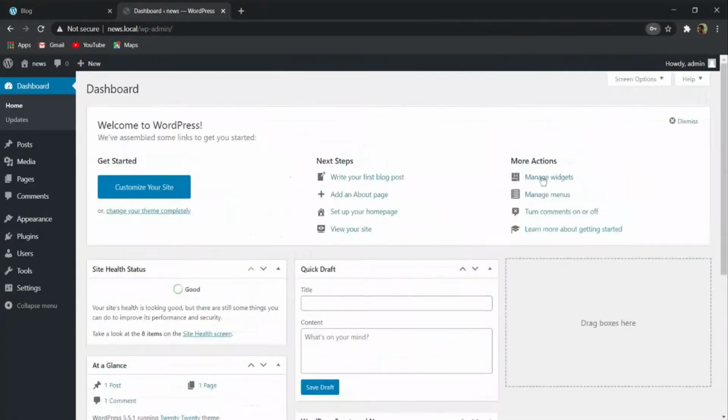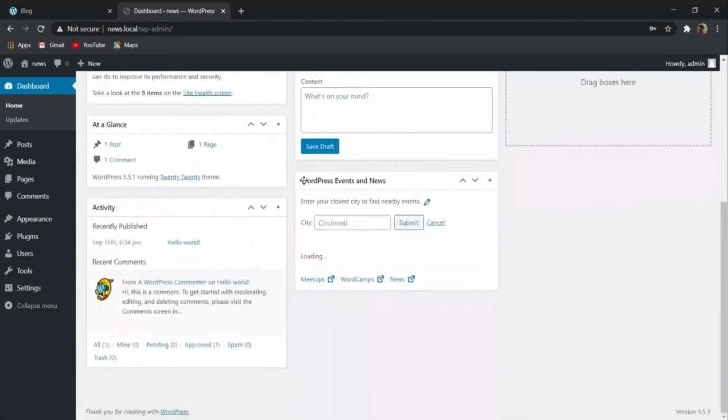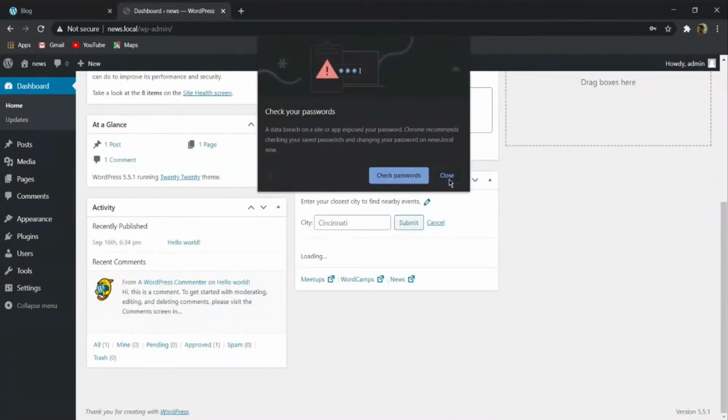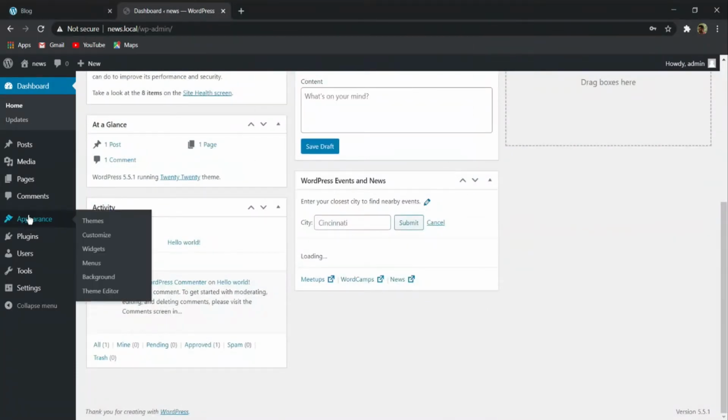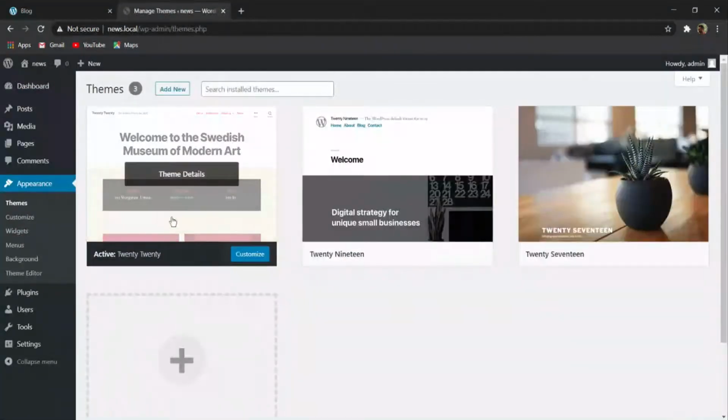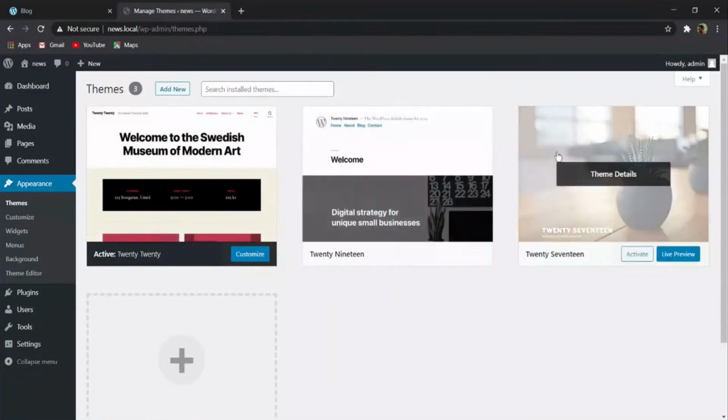So let me show you again. Here you can see that this is the backend of our website. First of all, I will show you what are the things we have to do. Just hover over Appearance and Themes. Here you can see that you will get three pre-installed themes.